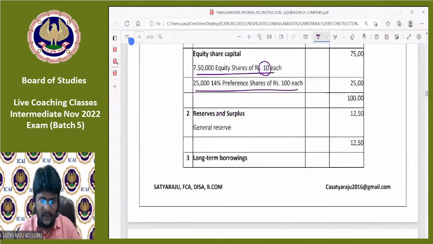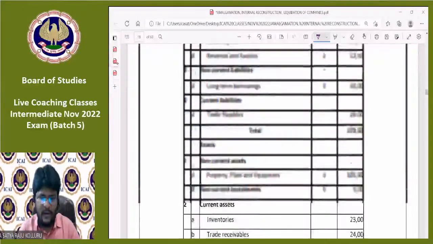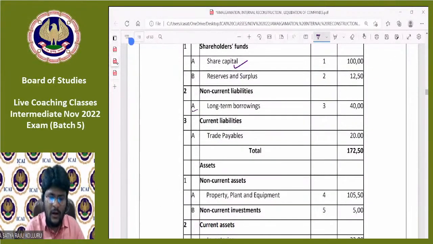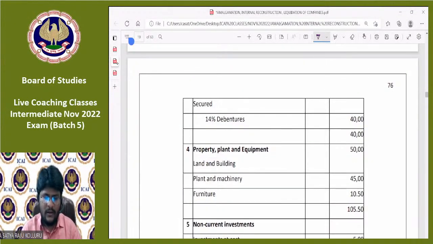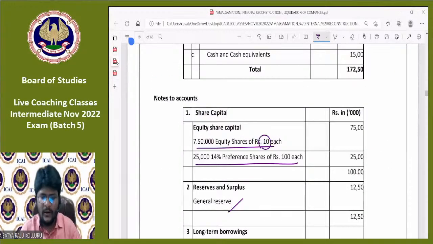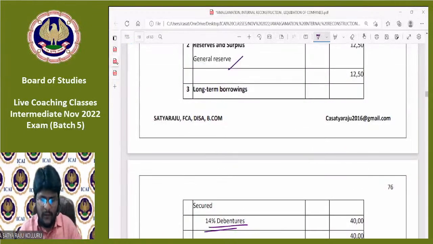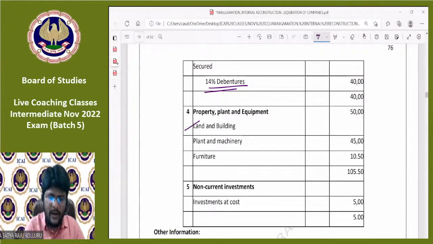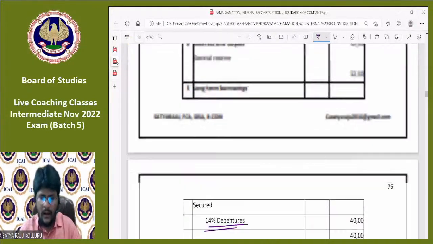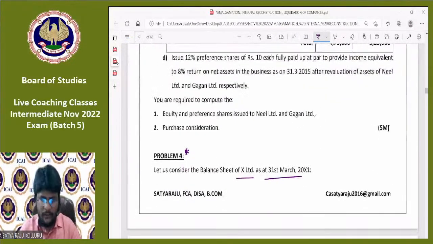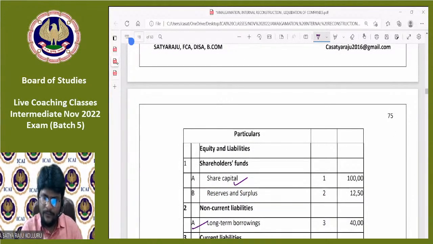Under reserves and surplus, general reserve is given. And related to the other liabilities, long-term borrowings, maybe debentures are there. Trade payables are given. Yes, 14% debentures are there under long-term borrowings. Next, coming to assets, PPE is given and non-current investments are there. Under current assets, information is given. If you open note number 4 under PPE, total land and buildings, plant and machinery, furniture is there. Non-current investments at cost is given. Okay. If you check, all the figures are in thousands, I think so. Not mentioned. All the figures are in thousands.